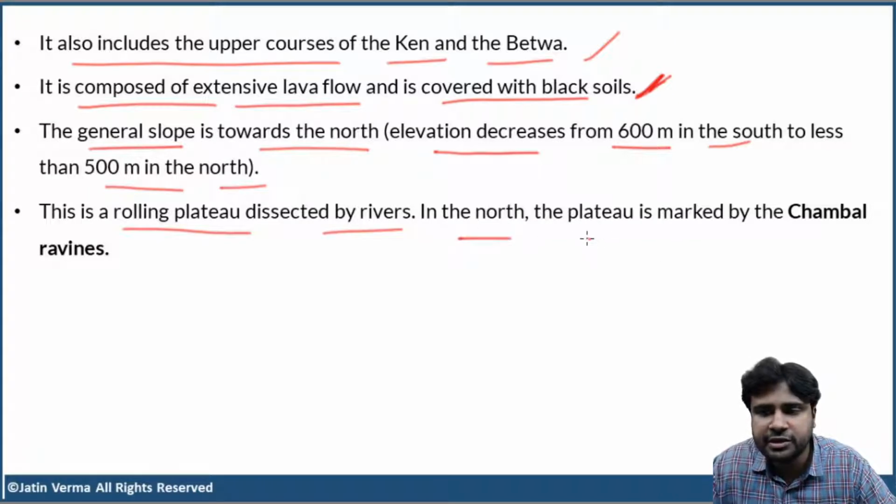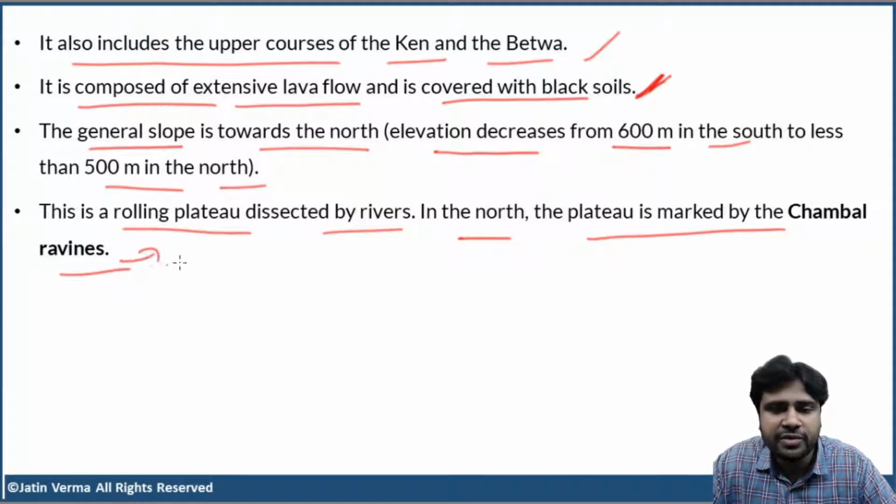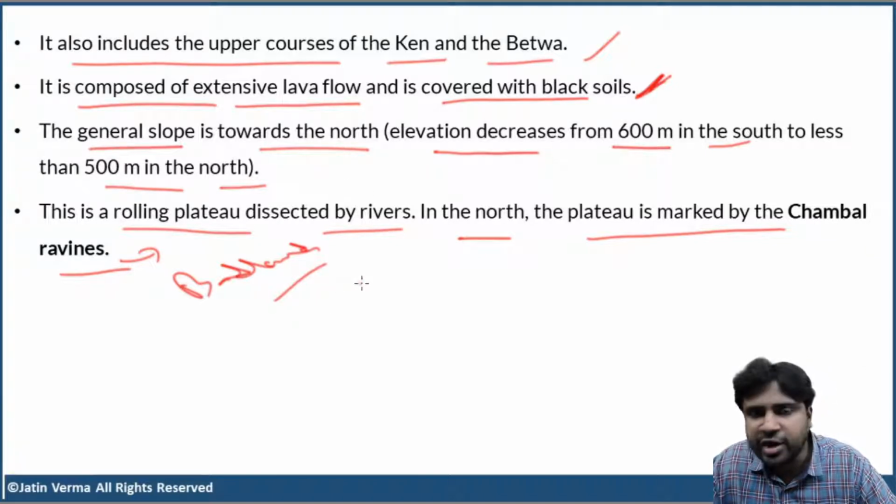In the north, the plateau is marked by the Chambal ravines. Chambal ravines are also called Badlands of Chambal. What do you mean by Badlands? This entire area was very intensely eroded by the Chambal River. So there are two names actually. What are these Badlands and where are they located? We will discuss in detail when we discuss the Chambal River, in the next chapter, which is the drainage system of India.